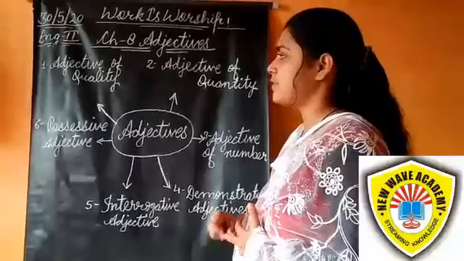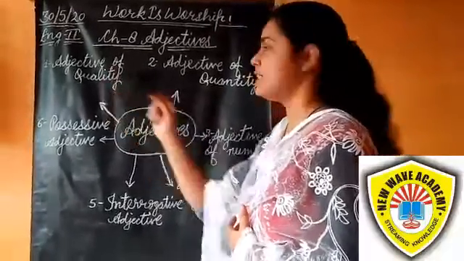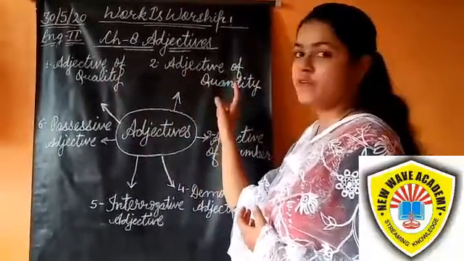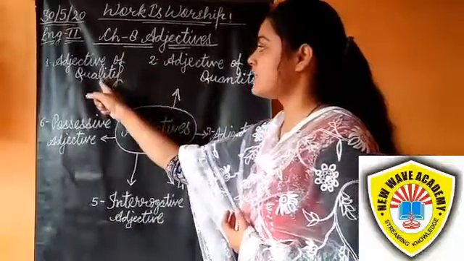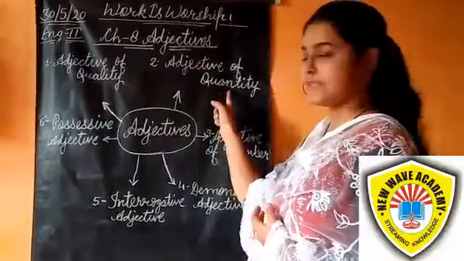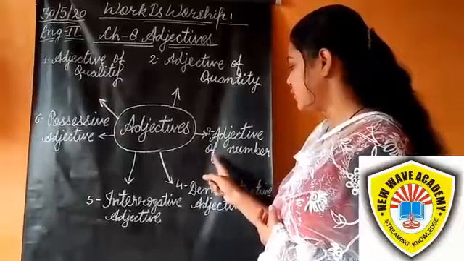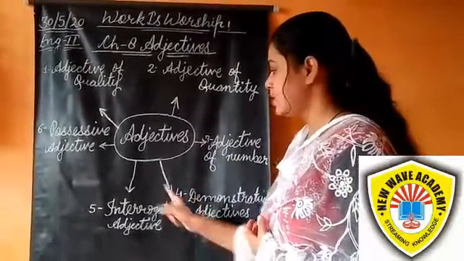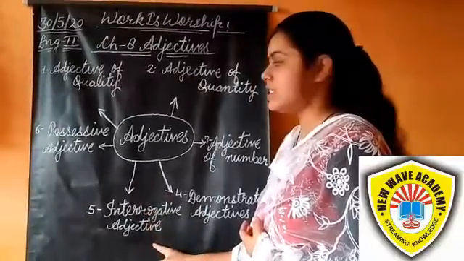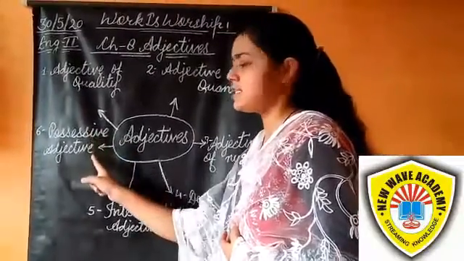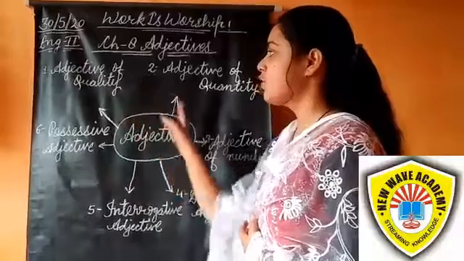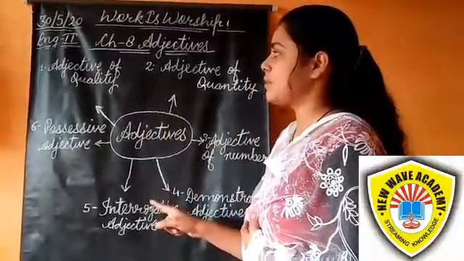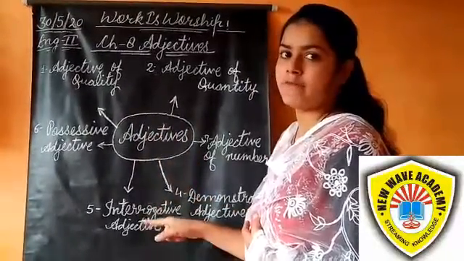Different types of adjectives. First is adjective of quality. Second is adjective of quantity. Third is adjective of number. Fourth is demonstrative adjective. Fifth is interrogative adjective. And sixth is possessive adjective. So we will discuss all six types of adjectives in more detail.